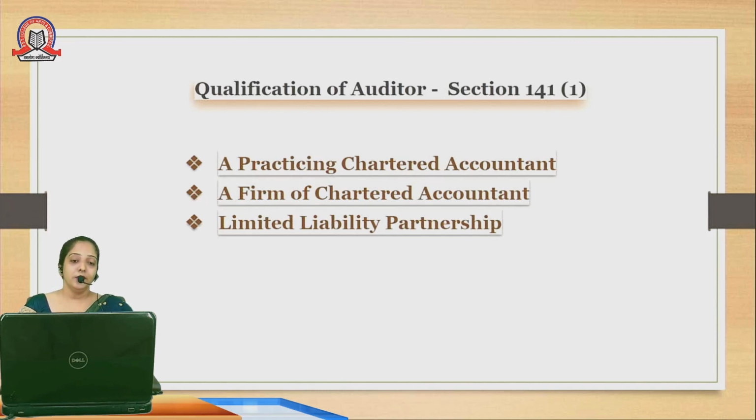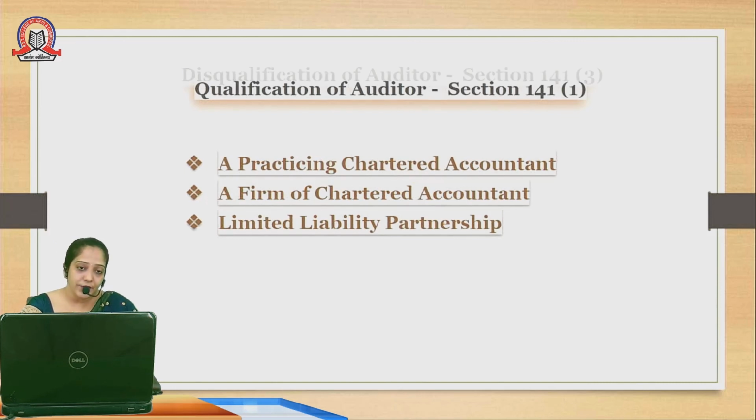Now coming to the third point, that is the limited liability partnership, LLP, a new concept in which the partnership firm has partners whose liability is limited up to their stake values. But in that as well we should have the chartered accountant. So the basic criterion for conducting an audit is that a person must be a CA.